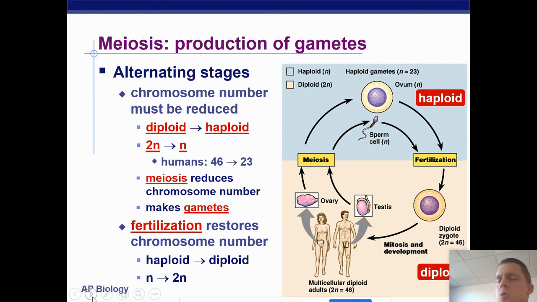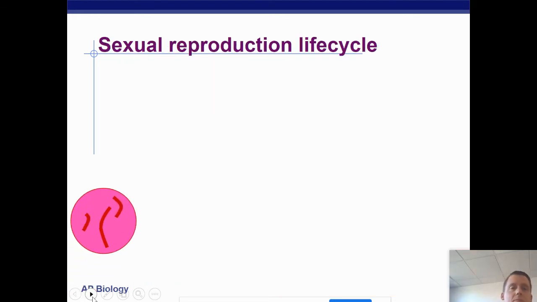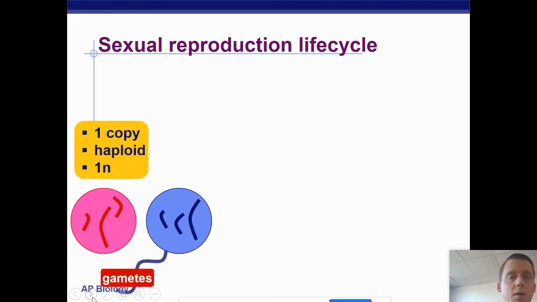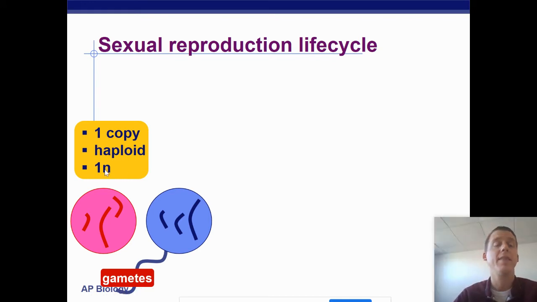All right, so there's 2 stages. Okay, so gametes are haploid, which means that they do not have chromosomes in pairs. They have chromosomes that are unpaired. So it's not 2N because there are no pairs, it's just 1N, one copy. There's no homologous pairs.